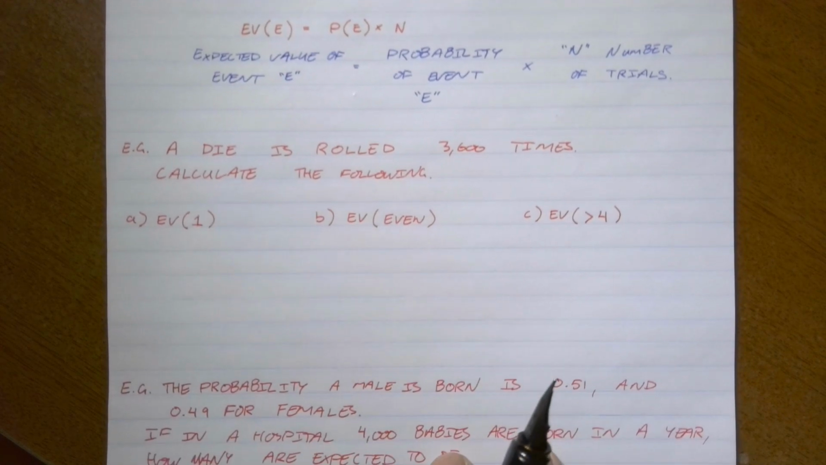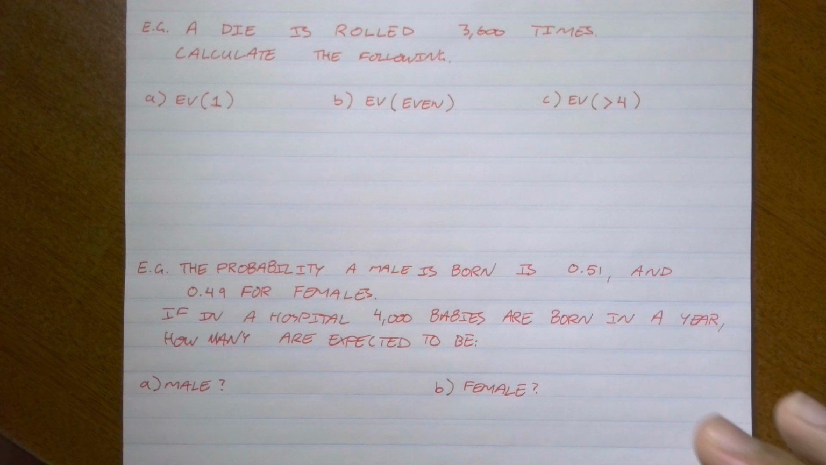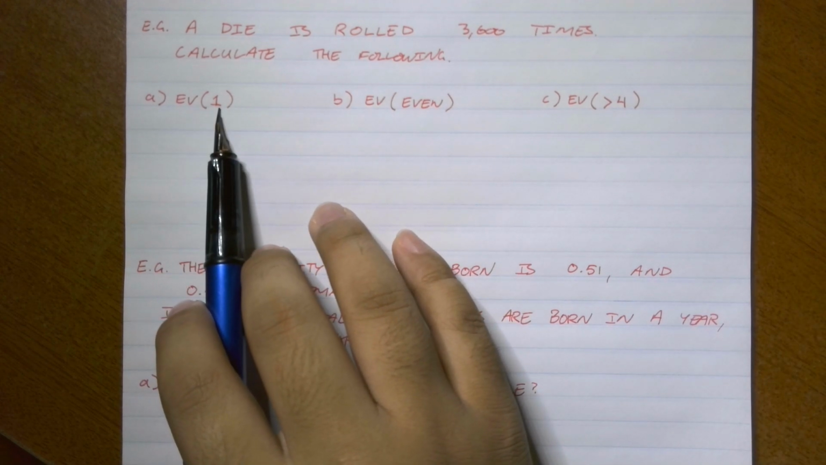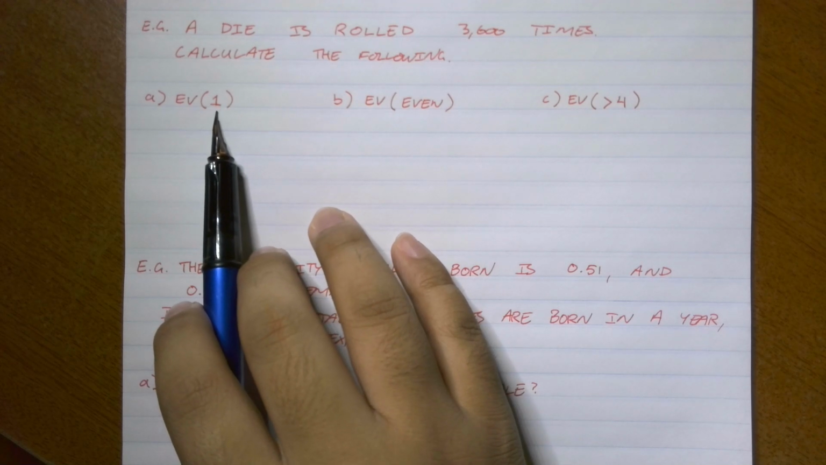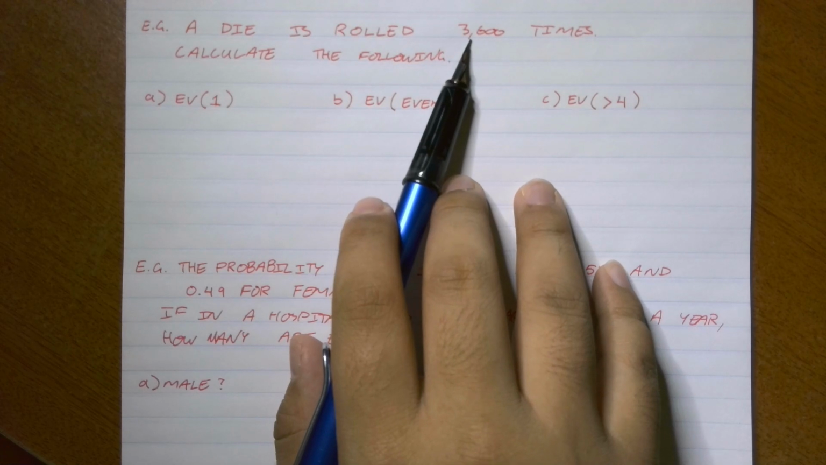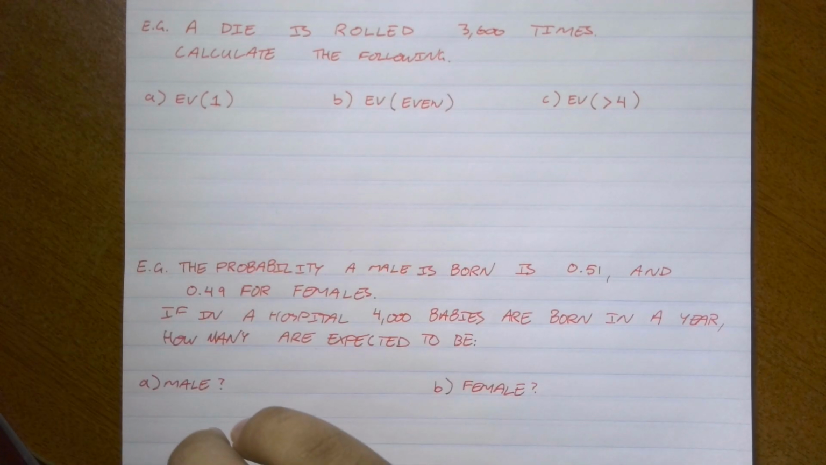Let's take a look at this with a few practical examples. Let's say a die is rolled 3,600 times. Let's calculate the following: the expected value of 1. So what this means is, if we rolled a die 3,600 times, how many ones do we expect to happen?